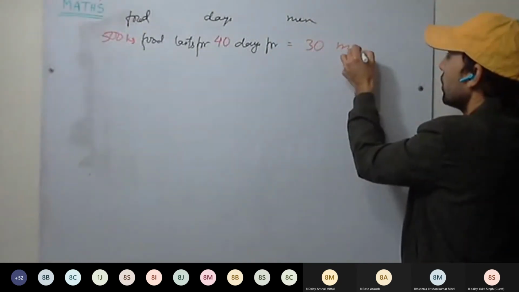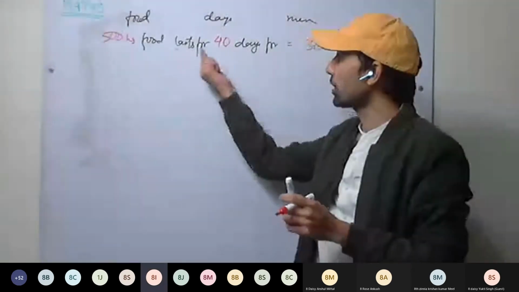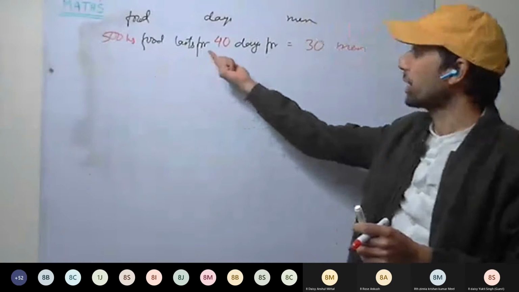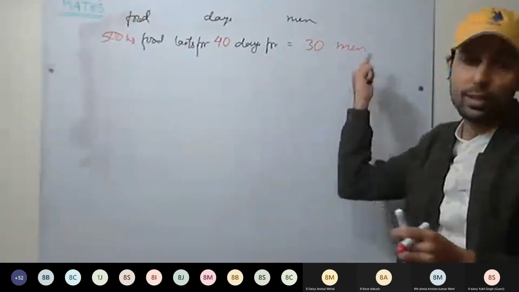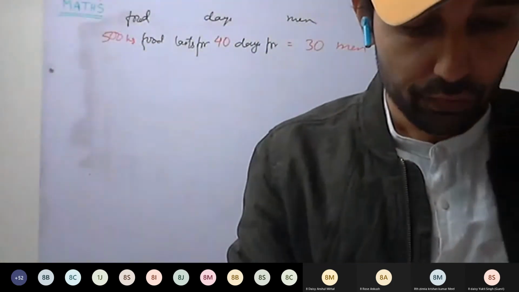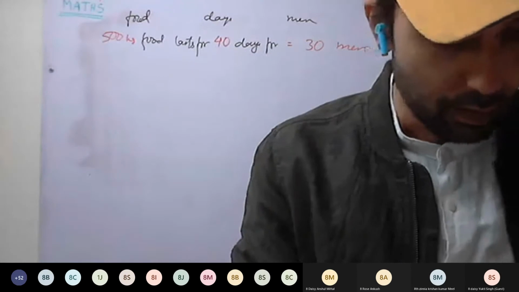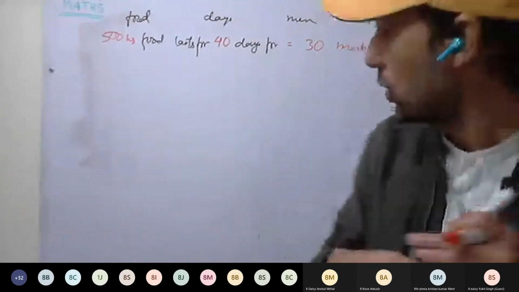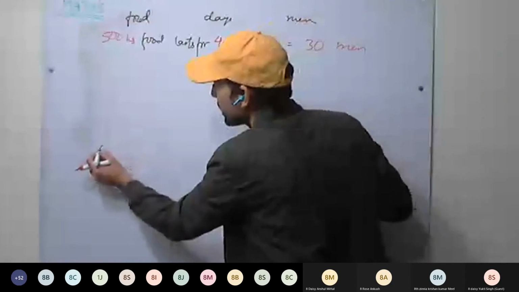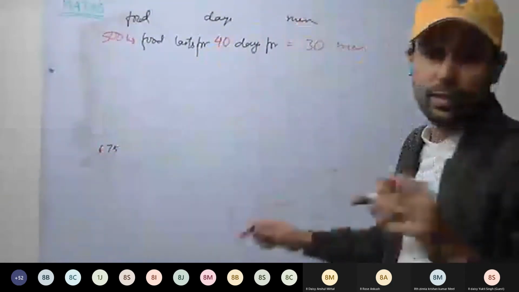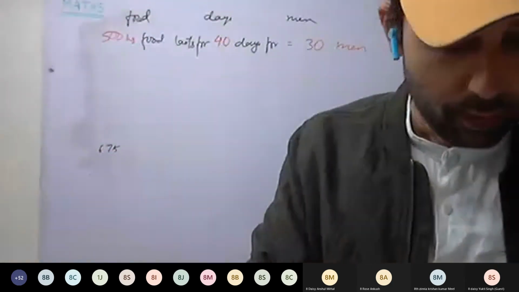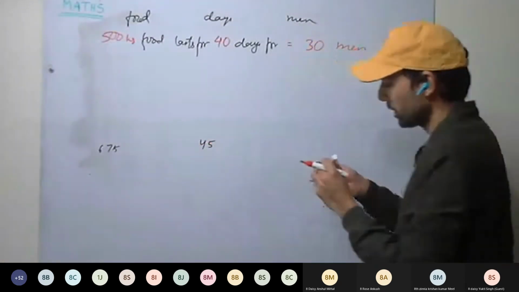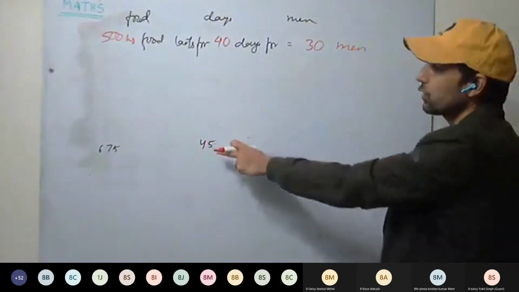Okay, 1 minute. 500 kg of food lasts for 40 days for 30 men. And we have to find how many men will consume 675 kg. So this side we have to make 675 kg, and here days we have to make 45. Okay, this we have to make.